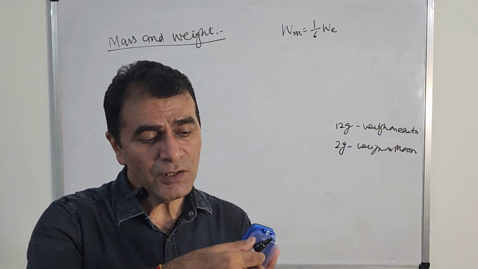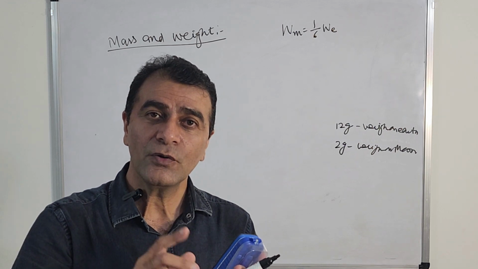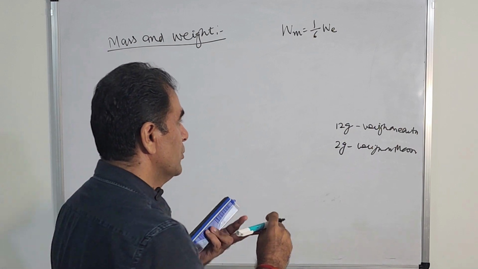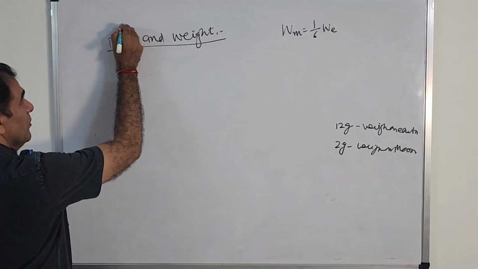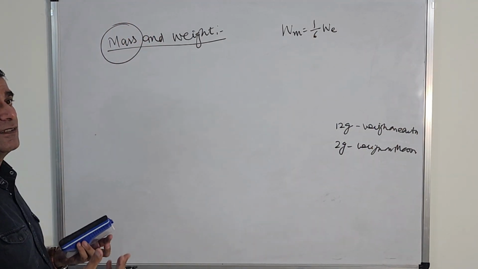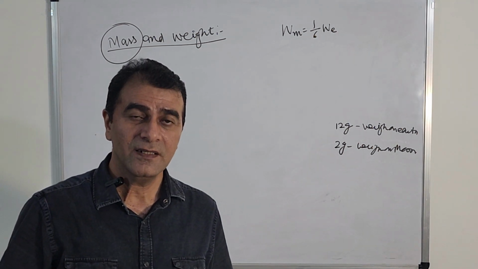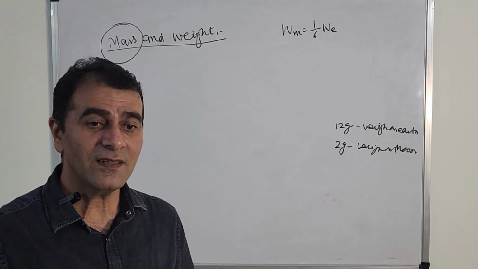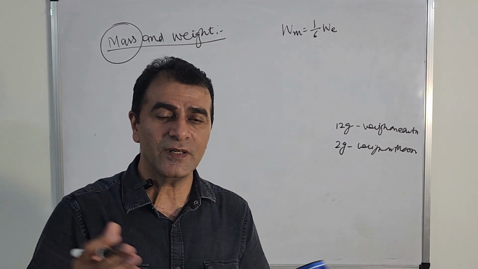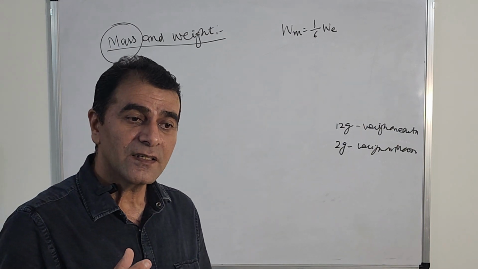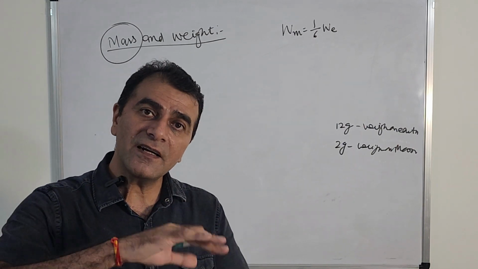No, the quantity of matter remains the same. This quantity of matter is what? This is called mass. So this quantity of matter which does not change wherever you go is called mass. So it is the quantity of matter contained in the body.